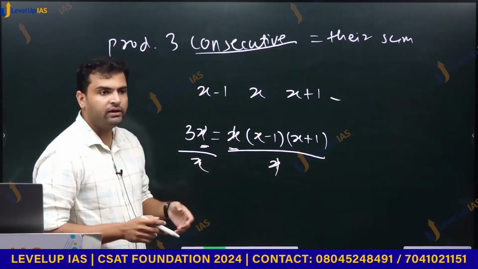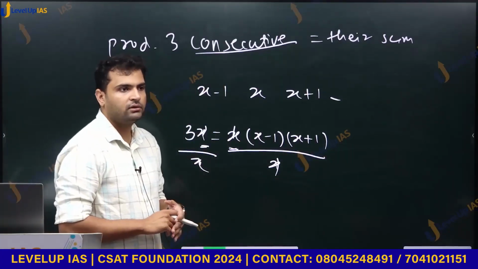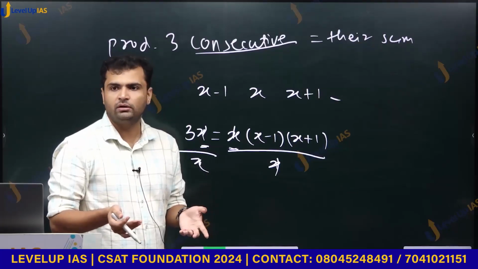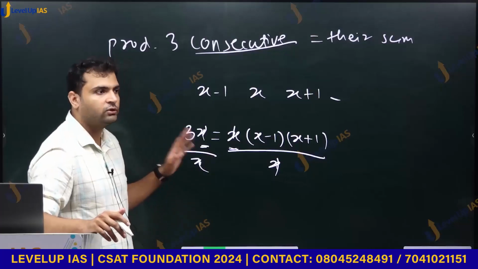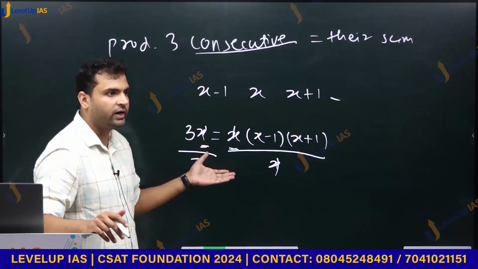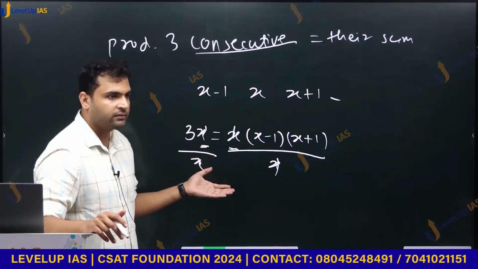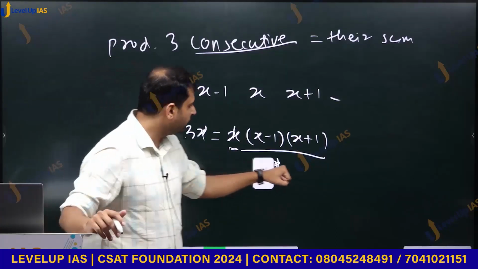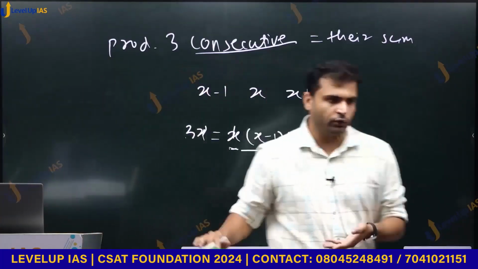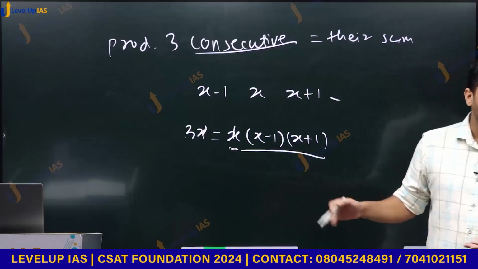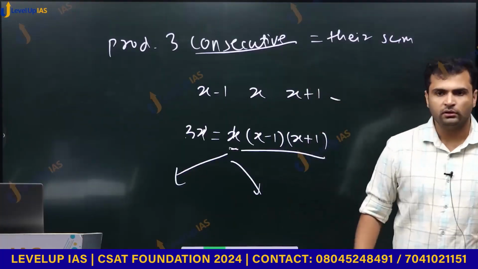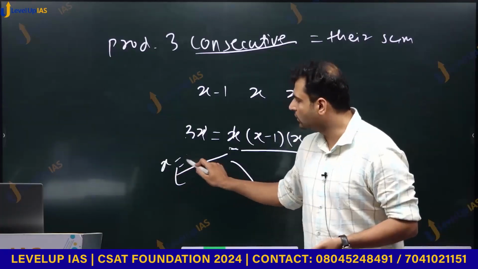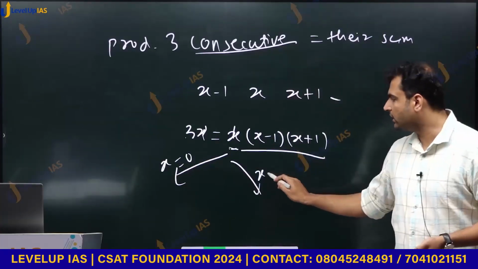But when can we divide by x? When can we divide by any number? Right, only when x is not 0, then only we can divide, then only we can cancel. So are we sure that x is not 0? We don't know if x is 0 or not. We take two cases. In one case we make x equal to 0, and in the other case we make x not equal to 0.